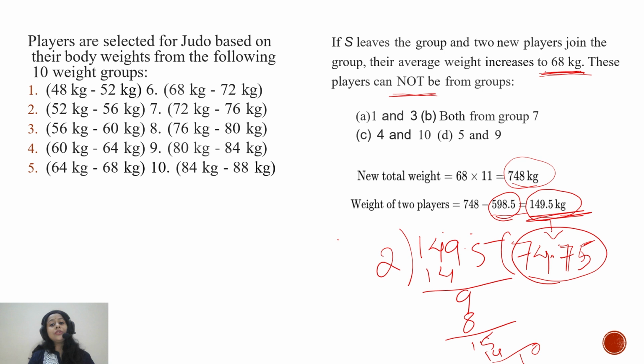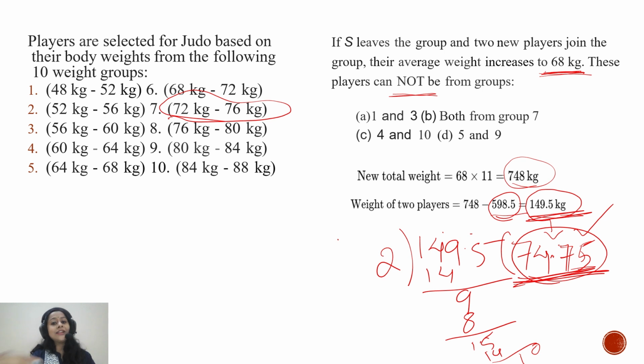So even if their average weight comes out to be 74.75, which should belong to this seventh group, they cannot both belong to the seventh group, because if one belongs to this group, the other has to as well to maintain this average, right?